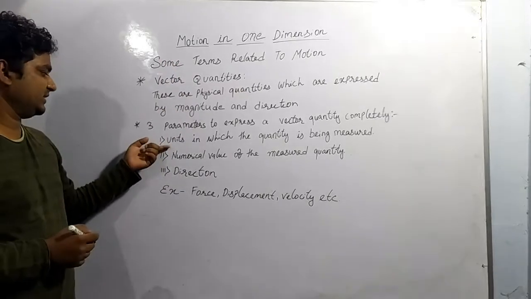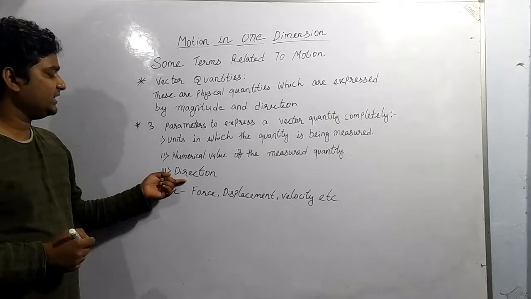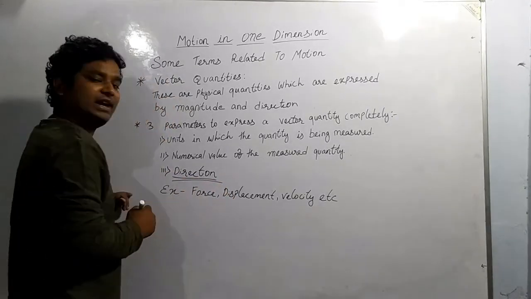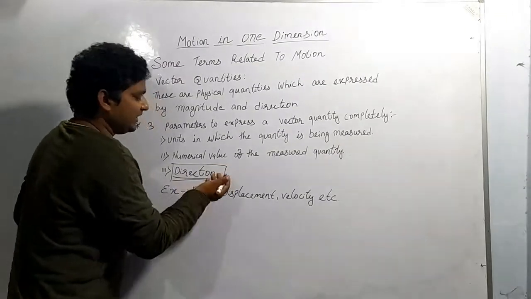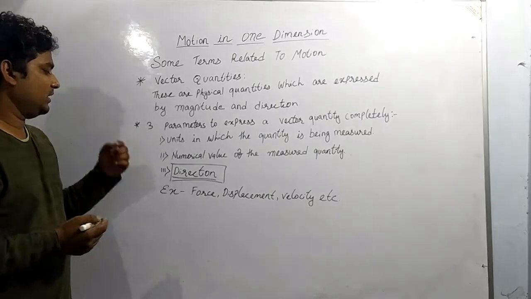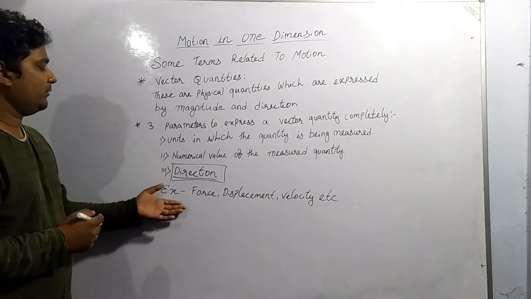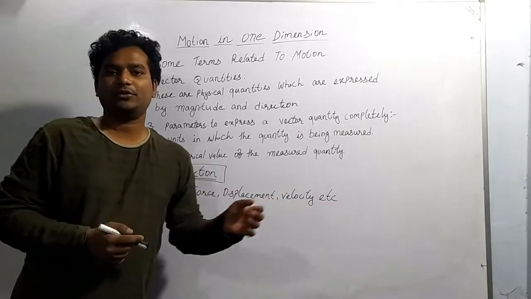It was earlier in scalar quantity also. Second is numerical value, and the third is the direction. This particular direction was not mentioned in scalar quantity. This direction only makes the difference between scalar and vector quantities. Clear? So the examples for vector quantities are force, displacement, velocity, etc. Many more things are there.